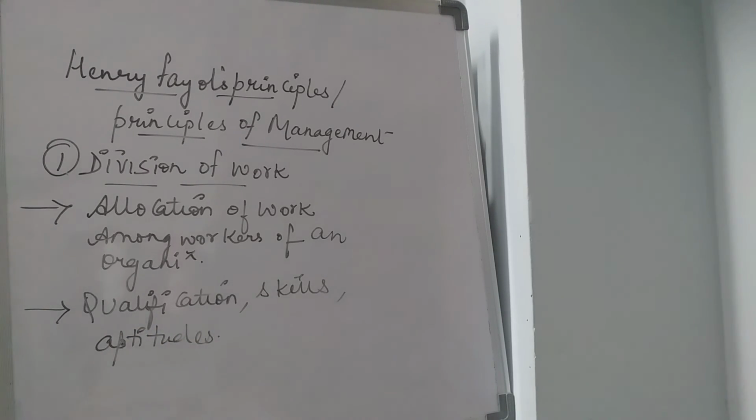So the work must be given according to their qualification, skills, and aptitude. One more word you can add, that is ability or capability.